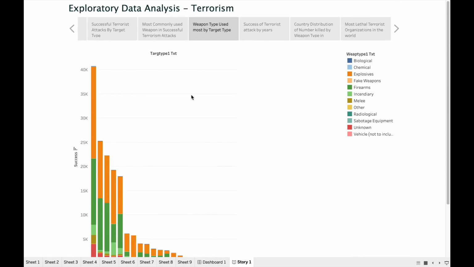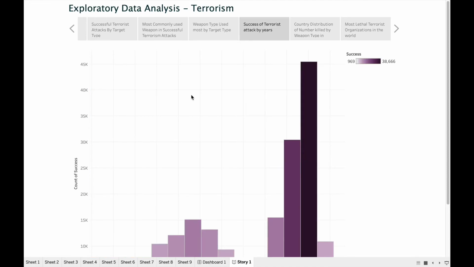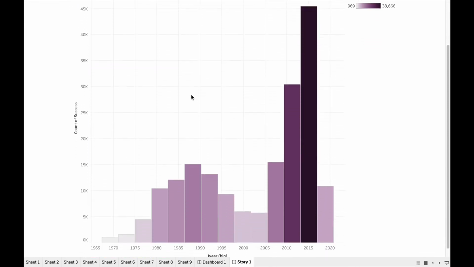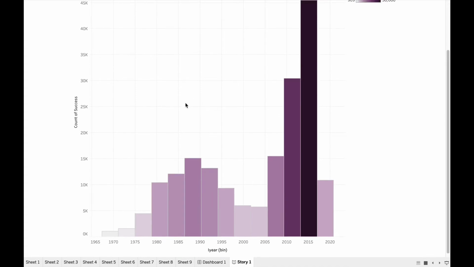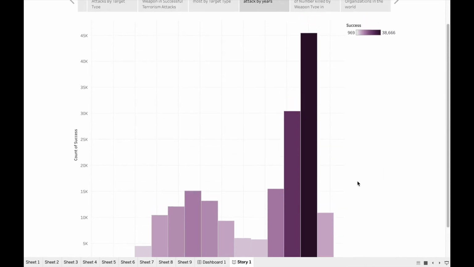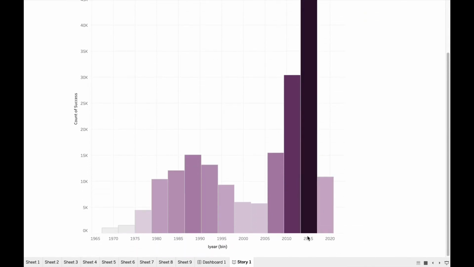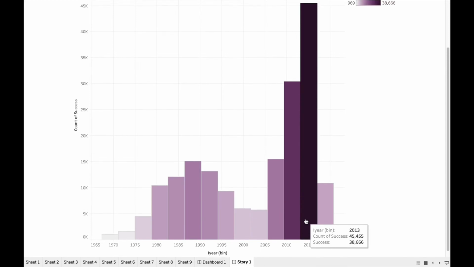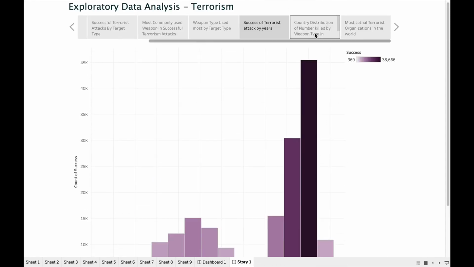Now, looking at success over the years from 1965 to 2020, we can clearly see that 2015 has the highest ratio of success compared to all other years.